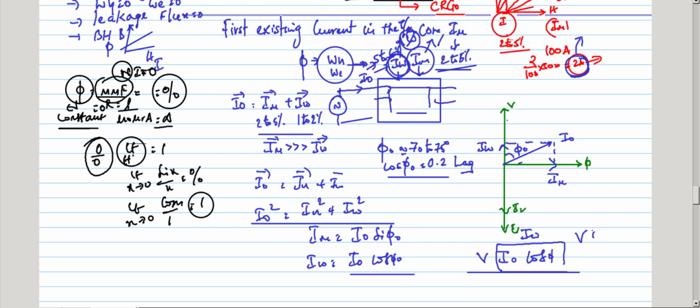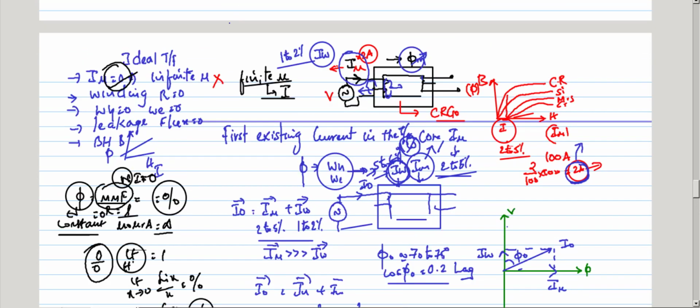So V into IW, the no load power, is to supply the iron losses. No load power is to supply iron losses. You can see here it is an active component. Okay, so hope you understand the first violation. So the first violation is done. Second violation: once the loss is present, I violate the third condition, that is, hysteresis and eddy current loss is present.